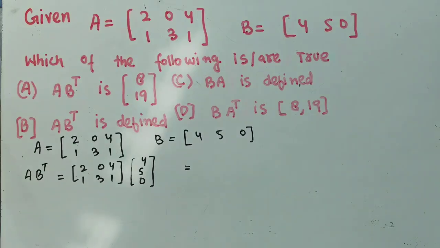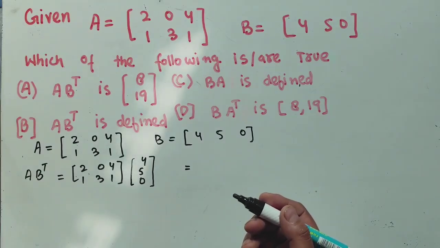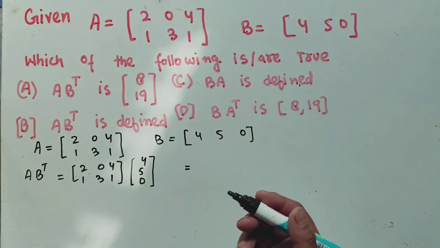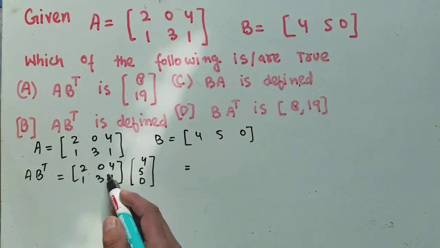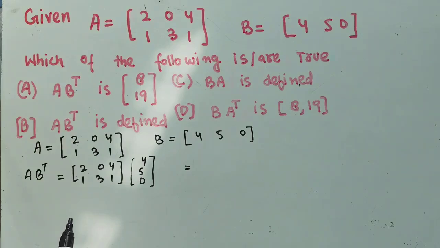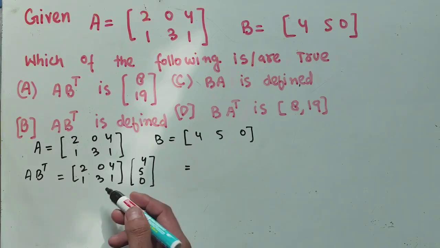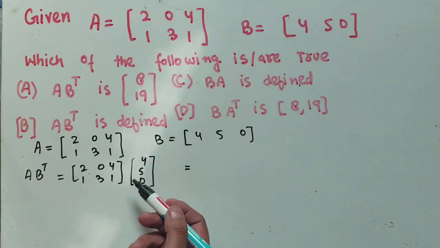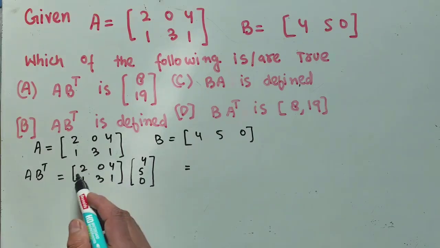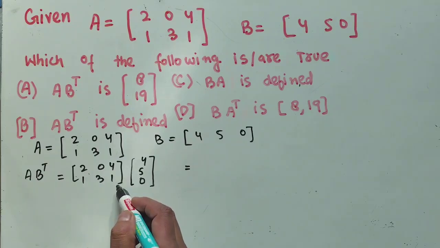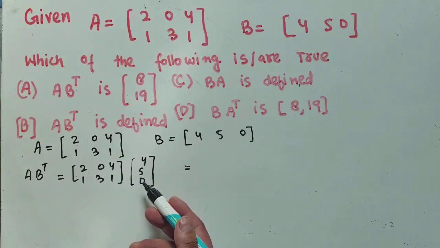By conformability, we mean that the number of columns in the first matrix should be equal to the number of rows in the second matrix. So A times B transpose is defined when the number of columns in the first matrix equals the number of rows in the second.